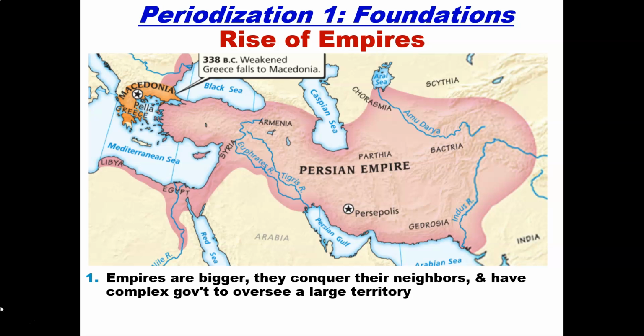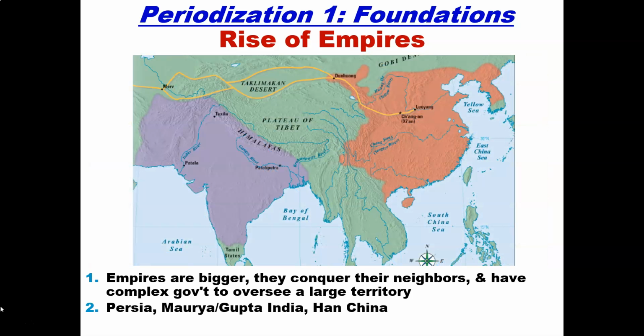Now, empires are bigger. They conquer their neighbors and have complex government to oversee large territories. As you can see here, the area that was dominated by the Persian Empire. Other empires besides Persia that we talked about are Maurya and Gupta in India. We also talked about Han China. These were all empires that dominated the world at certain points during this particular time period.